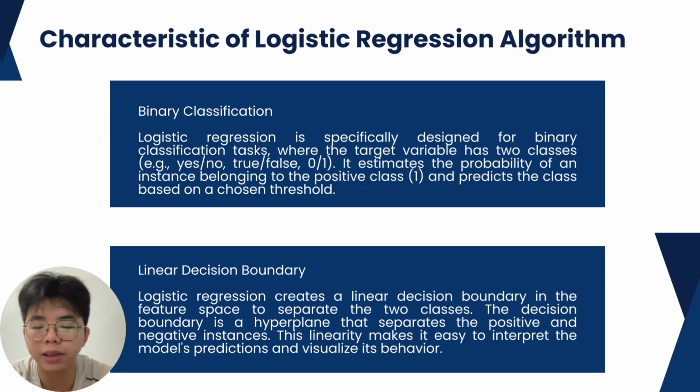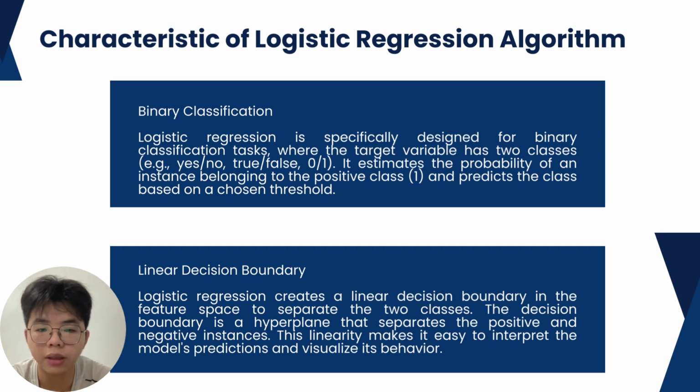As for the characteristics of the logistic regression algorithm, the first one is binary classification. It is specifically designed for binary classification tasks where the target variable has two classes only, for example, yes or no, true or false, or 0 or 1. It estimates the probability of an instance belonging to the positive class, which is 1, and predicts a class based on the chosen threshold. And the next one is linear decision boundary.